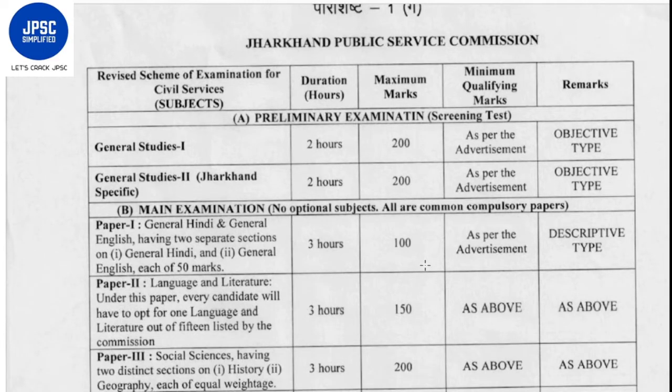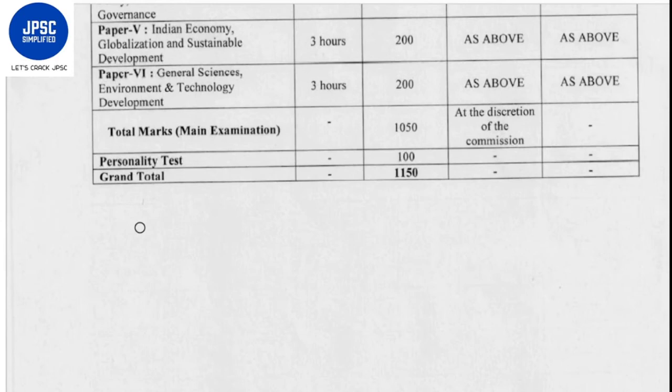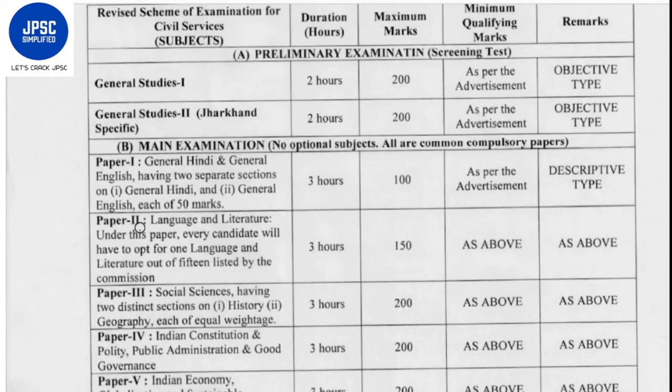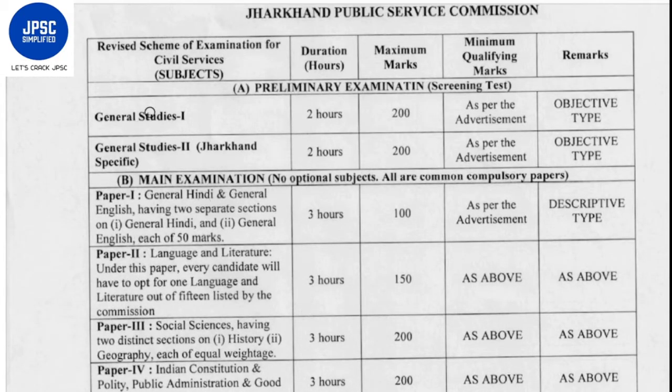Yes, here it is. See, the JPSC examination consists of basically three phases. One is the prelims phase, second is the mains phase, and third is the interview phase. The prelims examination, as we have discussed, consists of two papers, General Studies 1 and General Studies 2, which is Jharkhand specific. Duration of both papers will be 2 hours each. Maximum marks will be 200 marks each, that is, a total of 400 marks. But there will be no negative marking.